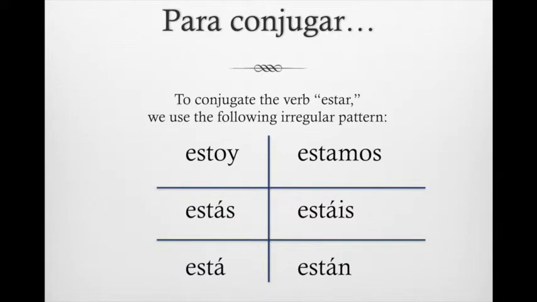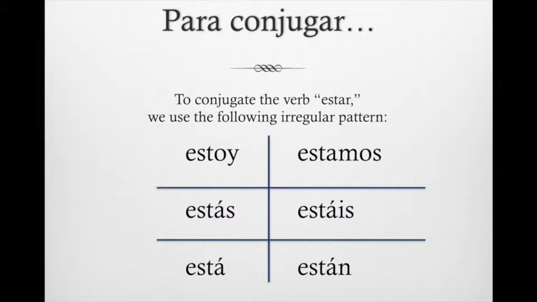Estoy, tú estás, él, ella, usted está, nosotros estamos, vosotros estáis, ellos, ellas, or ustedes están. A couple of things to notice right off the bat, that although it is an irregular pattern, it has the same qualities as other AR verbs. If you notice, in 5 out of the 6 forms, the forms are the same. As, a, amos, ais, and an.